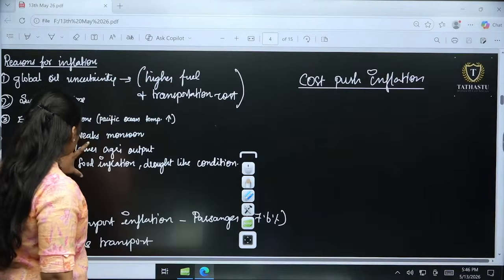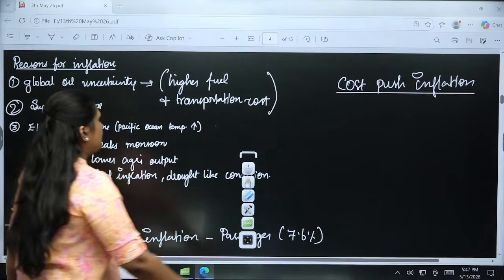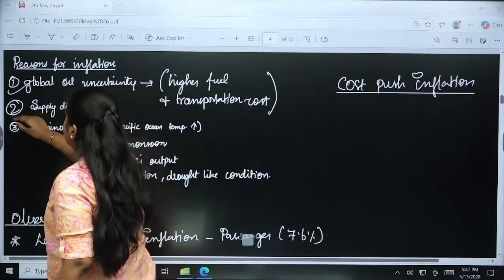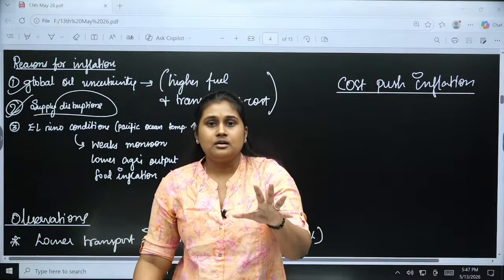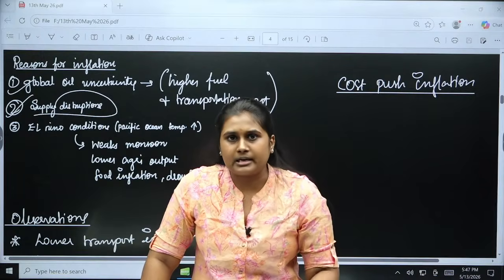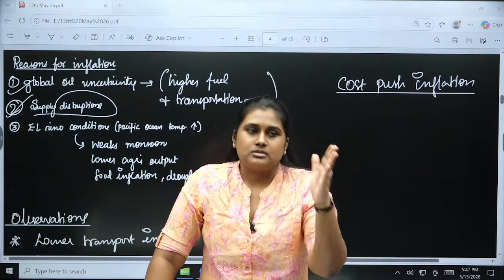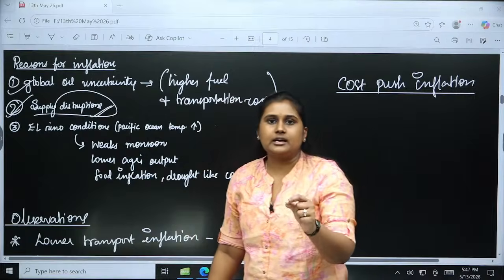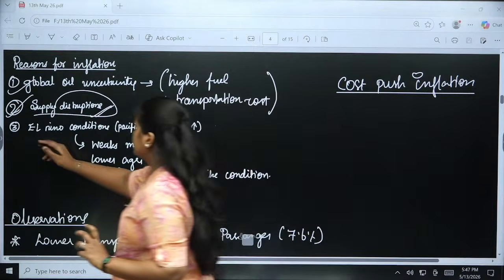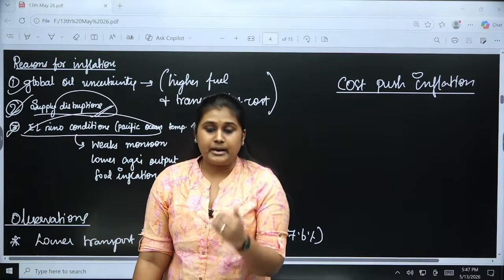Other than that, the reasons for inflation are global oil uncertainty and supply disruptions, because the Strait of Hormuz is the major global supply route for oil and energy, and disruptions in the supply chain are affecting our prices. Clear? Then the third one is the El Nino conditions. This is a major impact that we have.